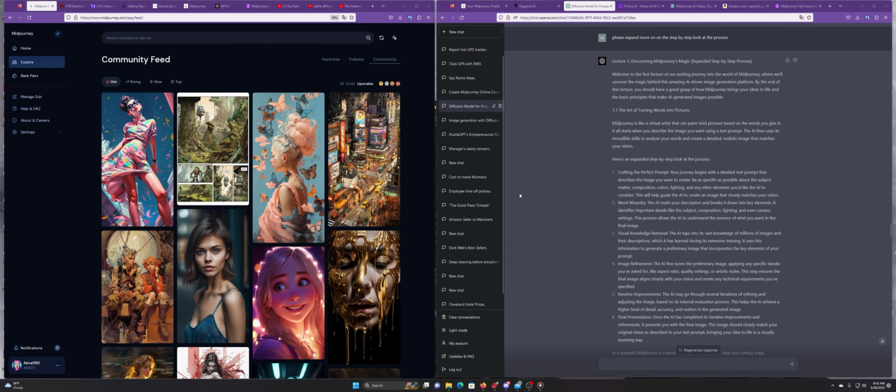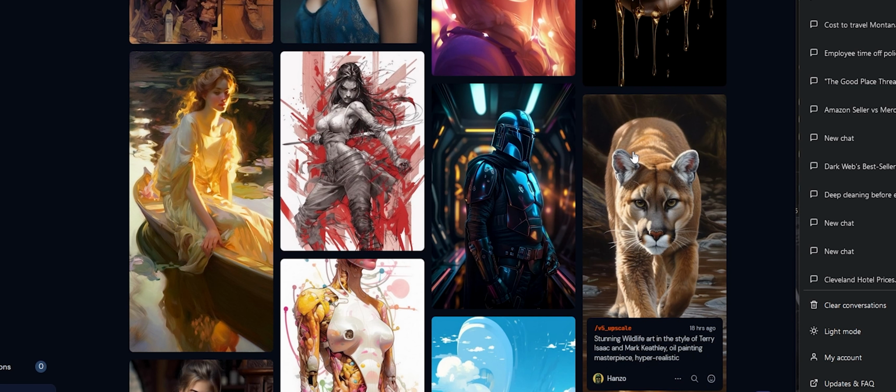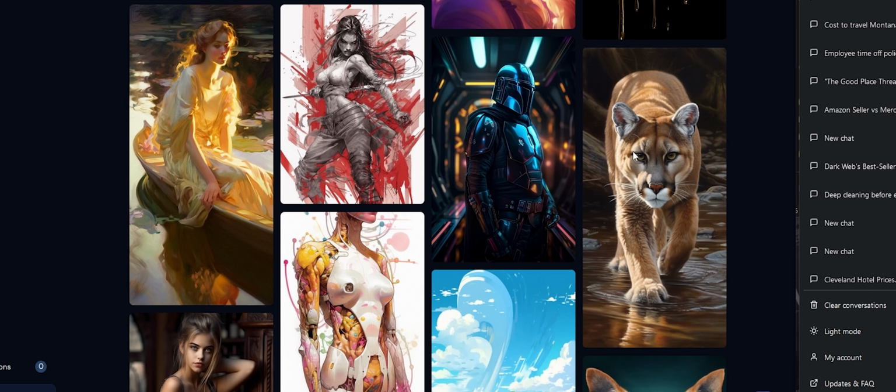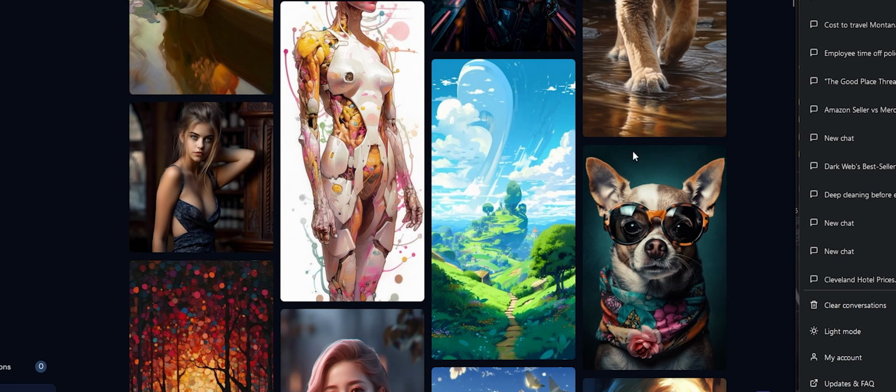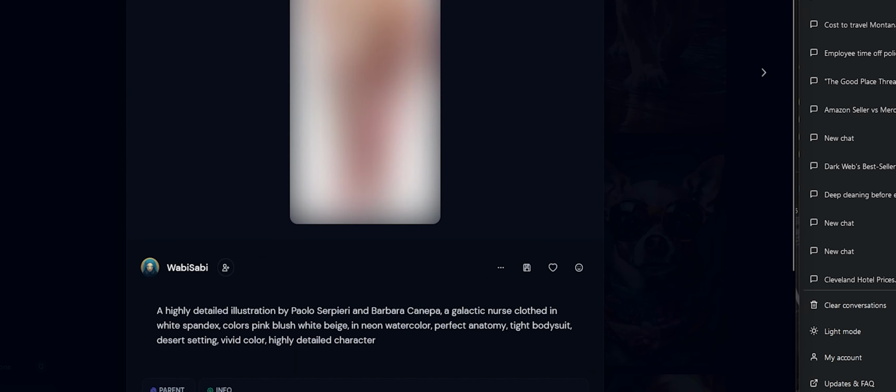Lecture 1, Discovering Midjourney's Magic. Hey there! Welcome to the first lecture of our exciting journey into the world of Midjourney, where we'll uncover the magic behind this amazing AI-driven image generation platform. By the end of this lecture, you should have a good grasp of how Midjourney brings your ideas to life and the basic principles that make AI-generated images possible.